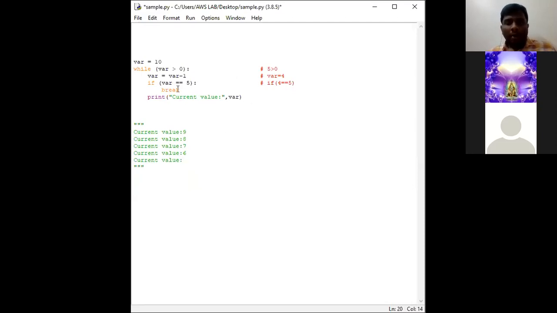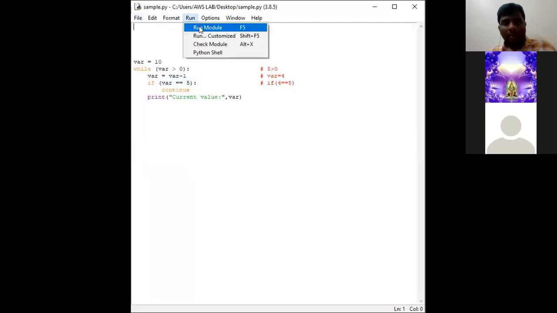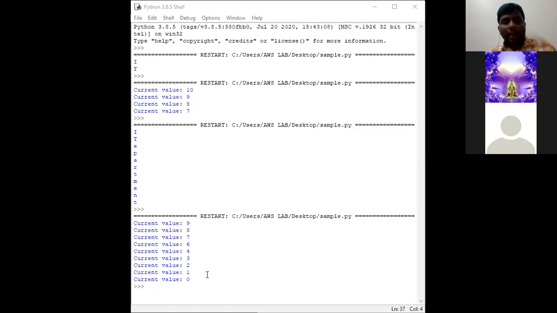Now, if I place continue here, only the execution of 5 will not be done, and all the remaining will be the same. So we shall check the output. Go to file, save, run the module. So this is the output of the program: 9, 8, 7, 6, 5... what happened to 5?